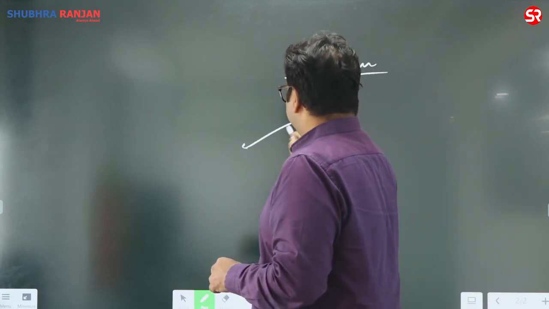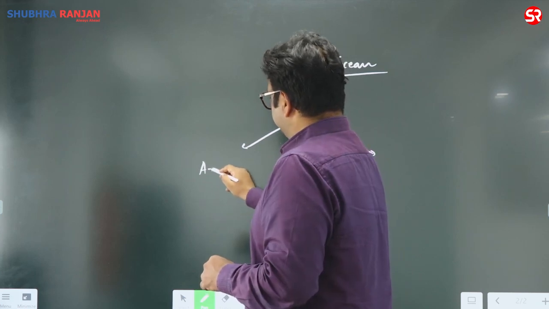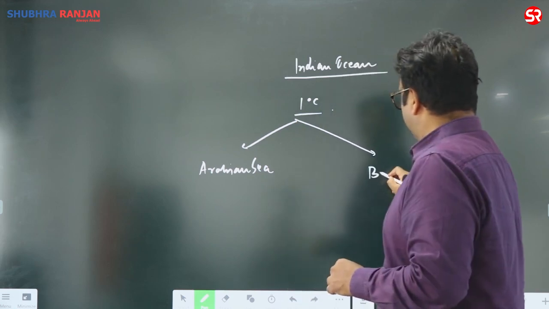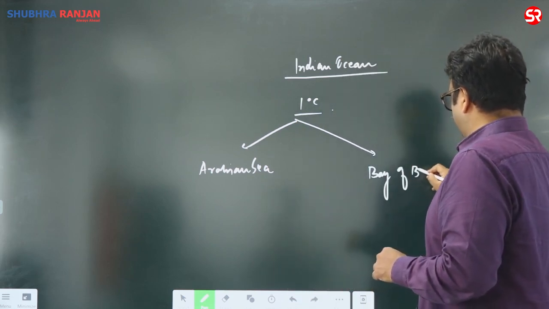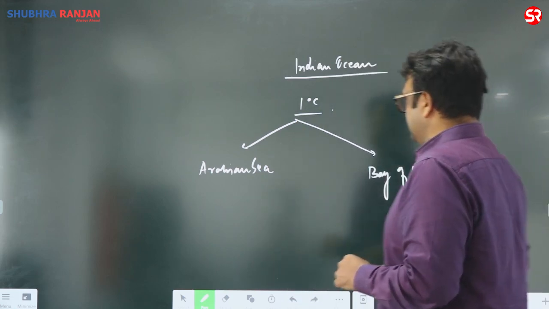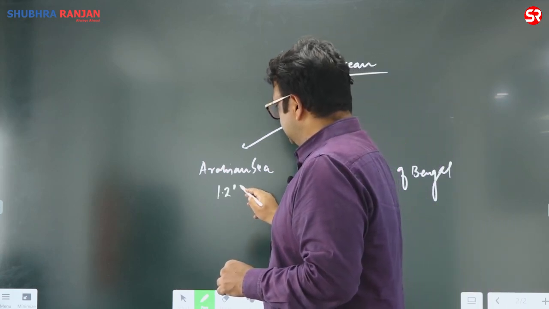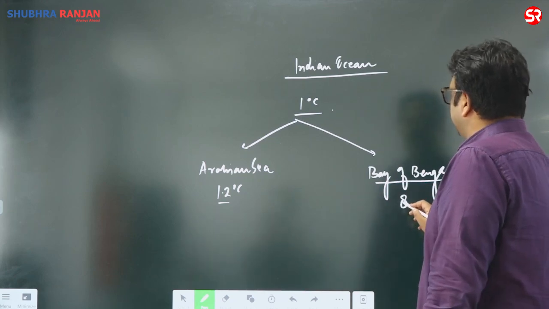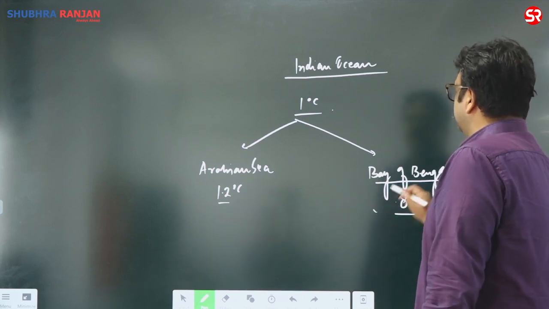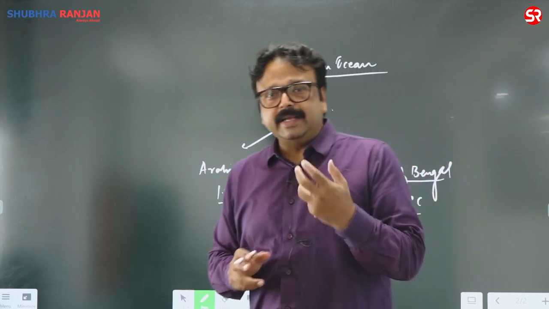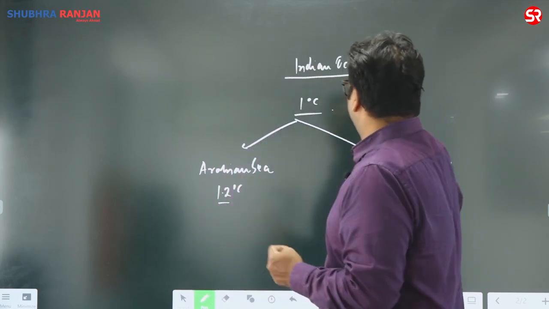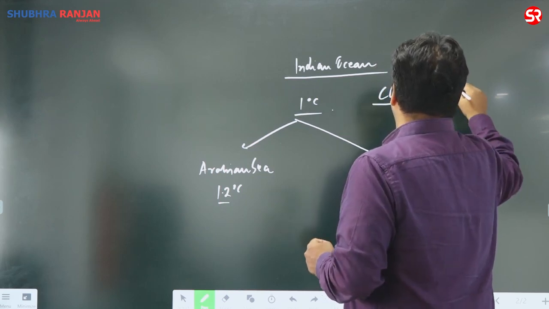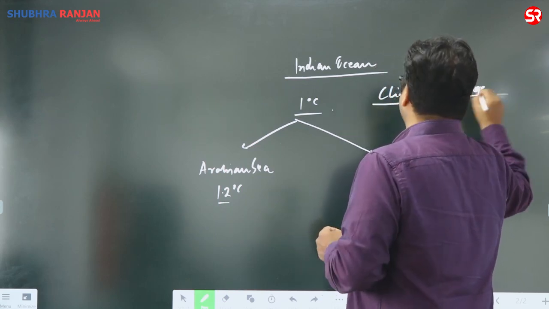And if you compare the Arabian Sea and the Bay of Bengal, there is more rise in the Arabian Sea, by 1.2 degrees centigrade, and in the Bay of Bengal a rise of 0.8 degrees centigrade. So overall, the rise in temperature of the sea is because of climate change. And when there is a rise, what happens? There will be intensified cyclones.